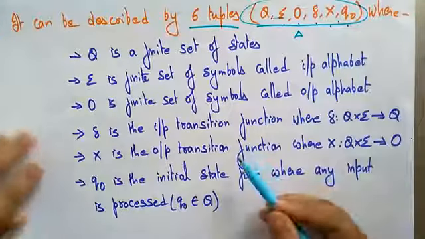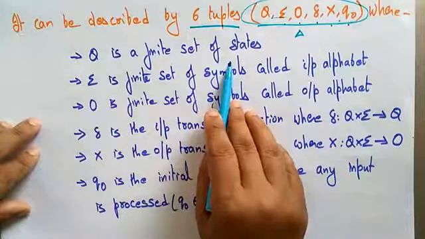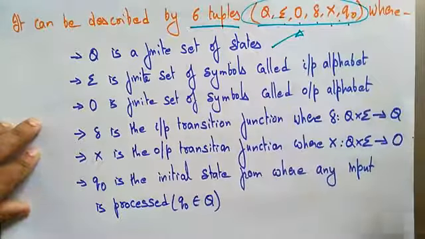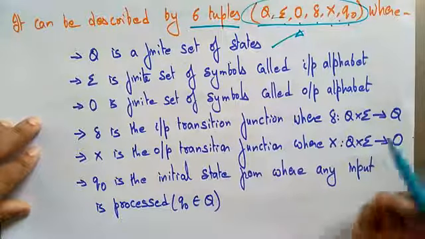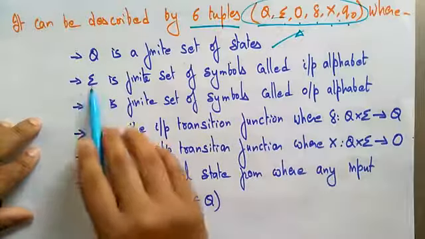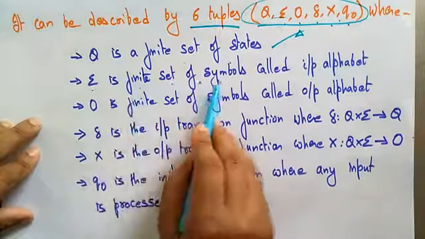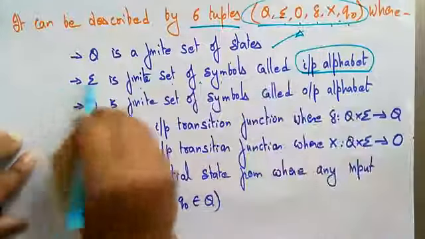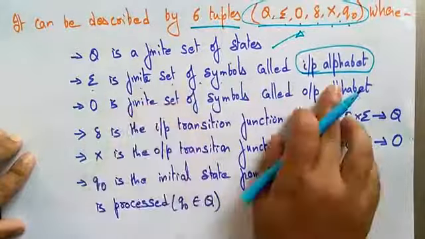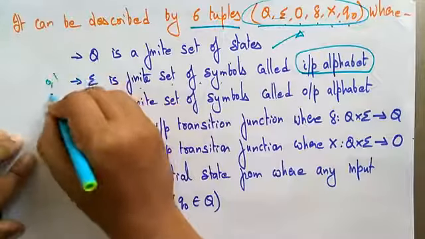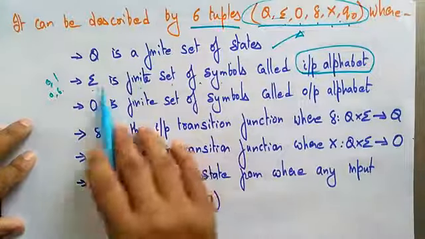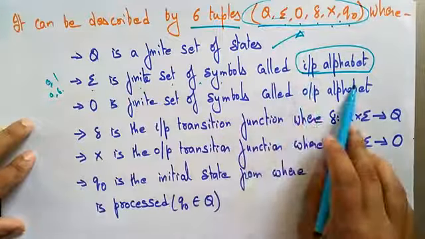Q is the finite set of states, just like in deterministic and non-deterministic finite automata. Sigma is also a finite set of symbols called input alphabets. Sigma generates the input alphabets, either zeros and ones, or A or B, or special characters also.